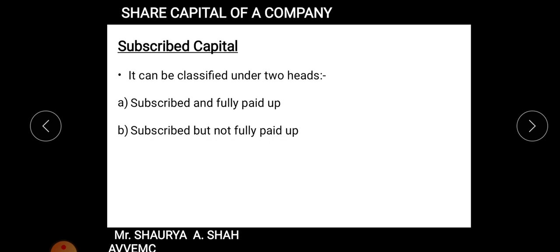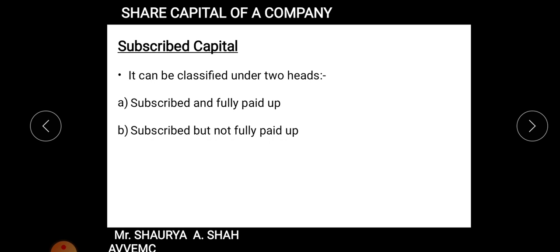Fine. So just a small example I'll give you, students, you have to listen to it carefully, right? A company issued 20,000 shares of rupees 10 each. Assume you have issued 20,000 shares of 10 each, right? Again you have not received the full amount. So what is the basic subscribed but not fully paid up example? 20,000 shares into 10, 2 lakh rupees, is the capital you should receive. If against 2 lakh you receive the complete 2 lakh rupees, then it is subscribed and fully paid up.